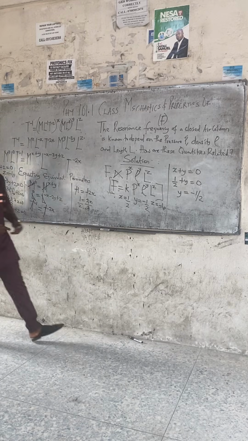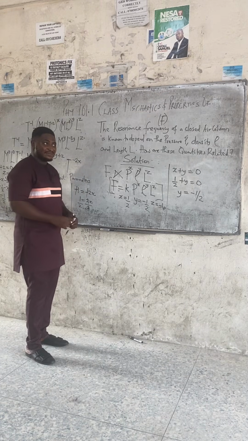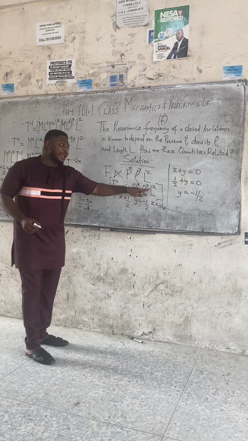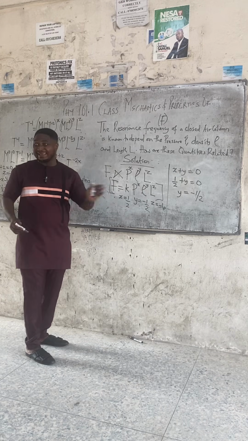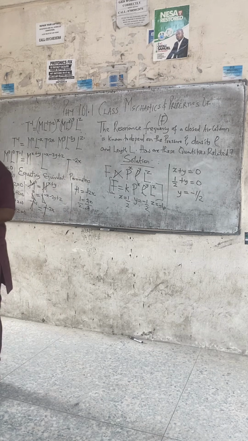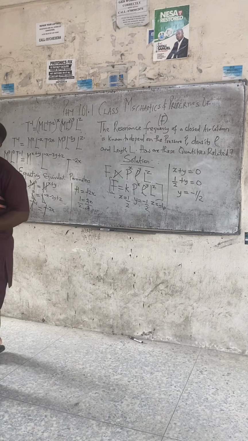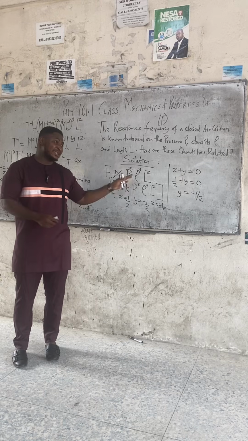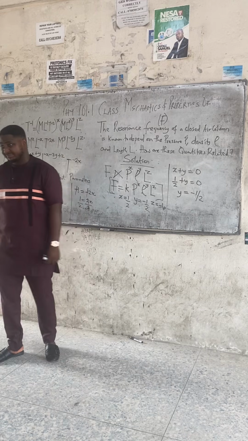Class, we have now gotten the unknowns x, y, and z. Input them into this main place, and you have gotten how these quantities are related. Except you are taught this kind of thing, you can't get it in the exam. Because I'm not sure they taught something like this in secondary school exactly like this. It's not possible.